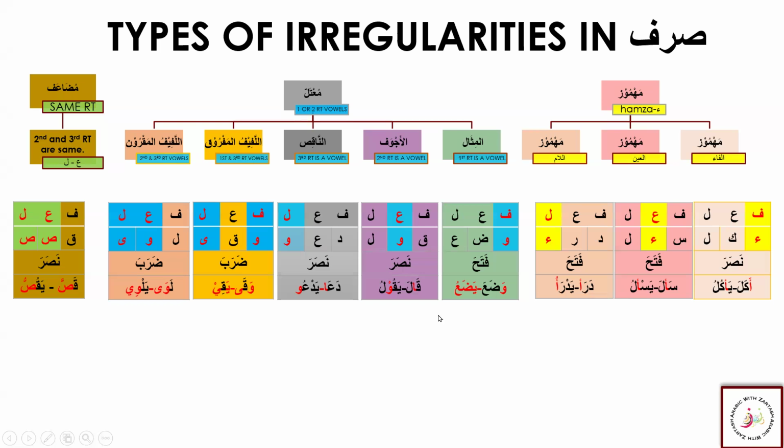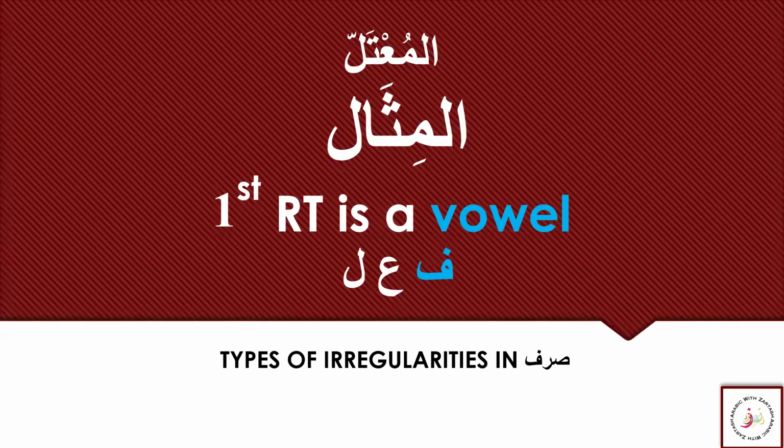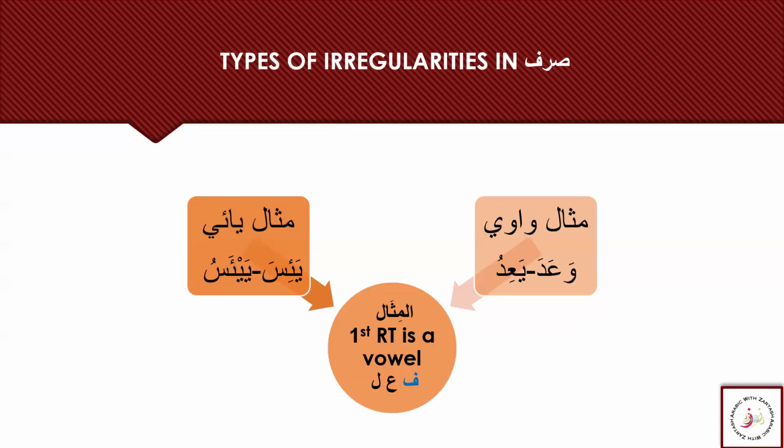Now let's start with mu'tal: al-misal, al-ajwaf, al-naqis, lafif mafruq, and lafif makroon. These are the examples that we are, inshallah, going to do in detail. So here, al-misal, when the first letter, the fa kalima, is harf illa.